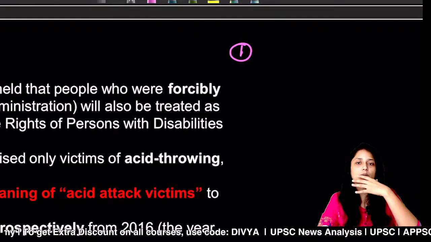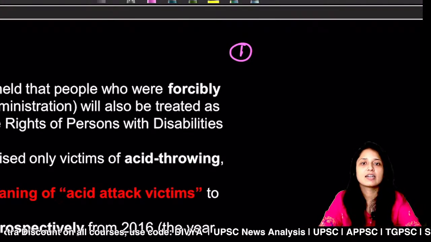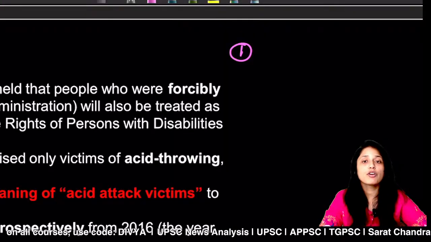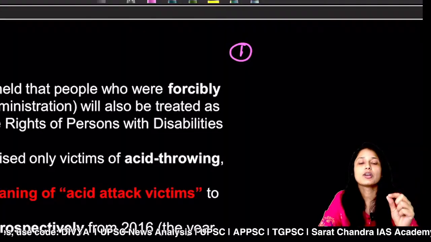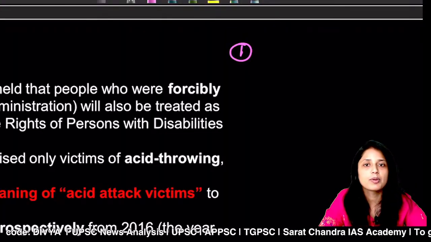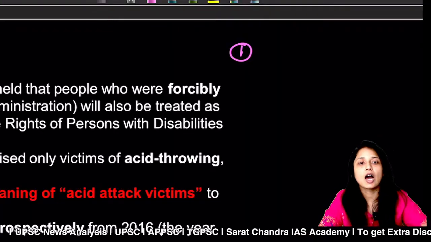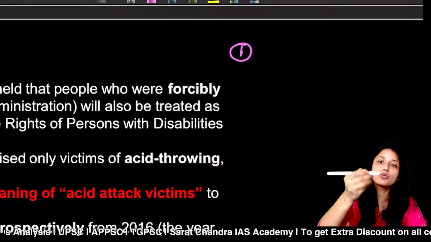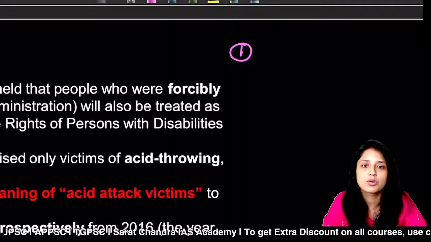Whenever you are a survivor of an acid attack, you receive benefits under this act. But if you were forced to ingest that acid, that was not included. So recently the Supreme Court expanded the definition of disability, and along with acid attack victims, those who were forced to drink or ingest the acid are now also included under the act.